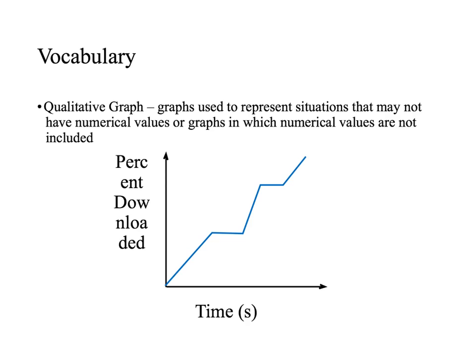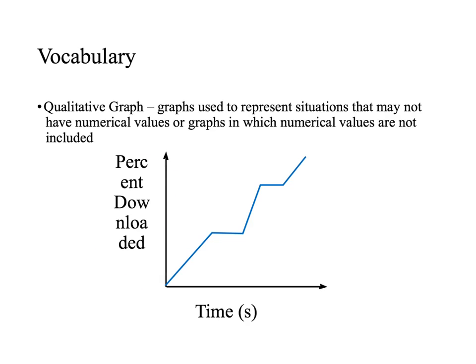So a qualitative graph, the definition is a graph used to represent situations that may not have numerical values, or graphs in which numerical values are not included. So basically, again, no numbers. What's very important with qualitative graphs, because you don't have numbers, are the labels. Without the labels, we don't even really know what we're talking about.